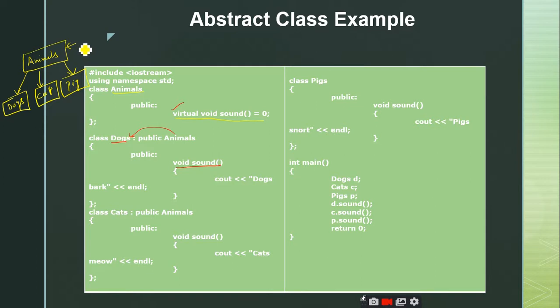So I have defined this as an abstract class. That means there exists a pure virtual function. What is the name of the pure virtual function we have? Sound, right? So these dog, cat and pig derived classes are expected to define the sound function inside the class definition. Otherwise dog, cat, pig remain abstract classes themselves, right? Is it clear?